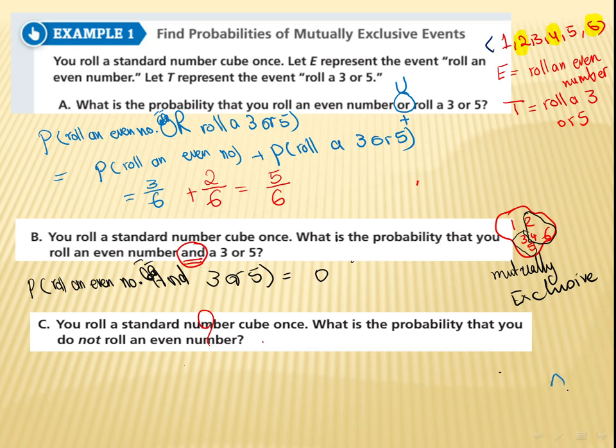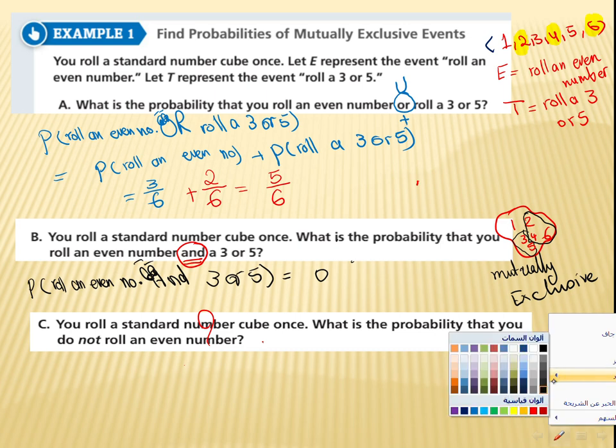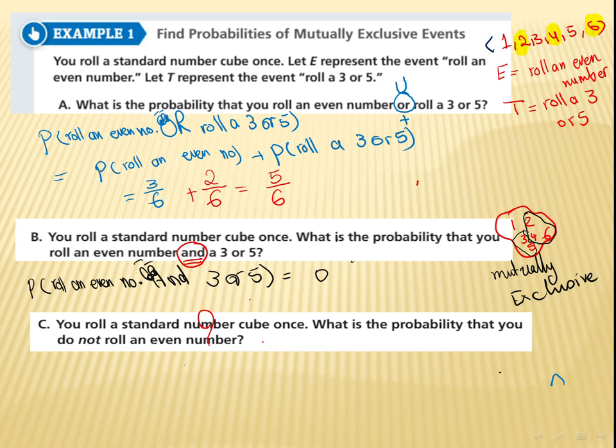Right, continue. Here he said you roll a standard number cube. What is the probability that you don't roll an even number? So this is the probability of not rolling an even number. This one is easy to determine, because if it's not even, it's going to be on the other side, which is an odd number. As we actually use the negative side, it's going to be 1 minus the probability of rolling an even number.